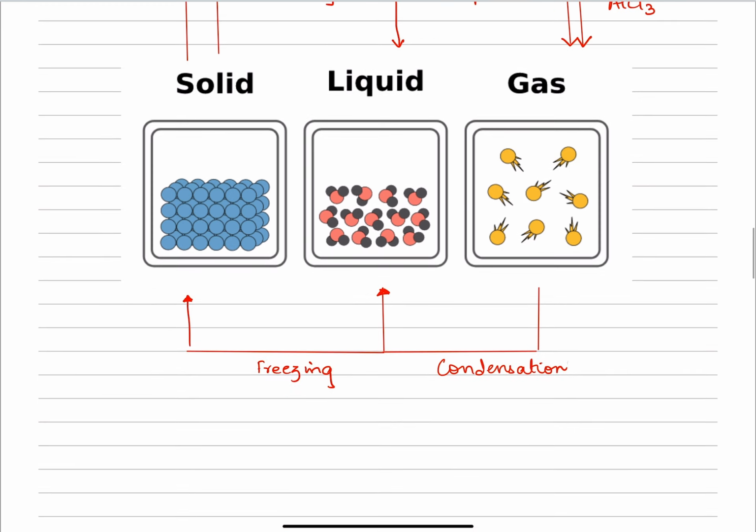But then, of course, if solids can be converted directly into gases, then gases can be converted directly to solids via a process called deposition. So gases can be converted back to solids via a process called deposition.